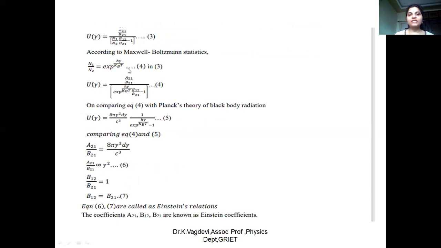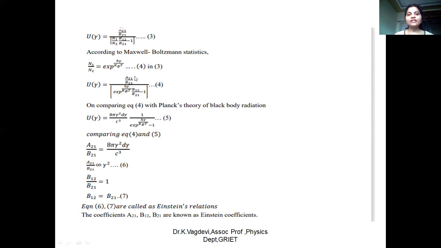According to the Maxwell-Boltzmann statistics, we already know this equation: N1 by N2 is equal to exponential h nu by kBT. How we get this here is by using the Maxwell-Boltzmann statistics, N1 is equal to N naught exponential minus E1 by kBT and so on. So while deriving this equation, you just remember that N1 by N2 is equal to exponential h nu by kBT. You need not remember the original Einstein-Bose equations to calculate this. So finally, when you substitute, U nu is equal to A21 by B21 as usual, and instead of N1 by N2, we are keeping exponential h nu by kBT. Similarly, B12 by B21 minus 1 as usual.